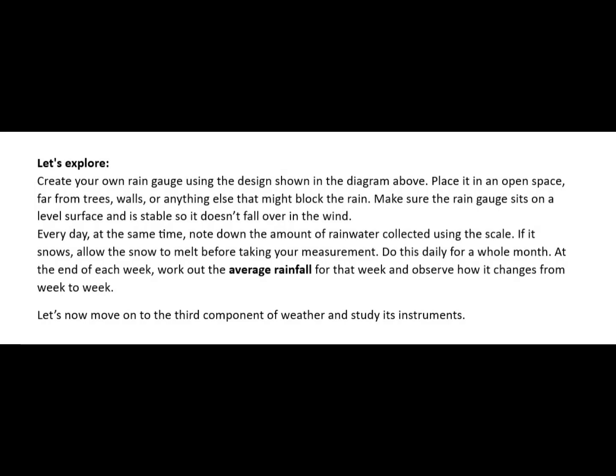Let's explore. Create your own rain gauge using the design shown in the diagram above. Place it in an open space, far from trees, walls, or anything else that might block the rain. Make sure the rain gauge sits on a level surface and is stable so it doesn't fall over in the wind. Every day, at the same time, note down the amount of rainwater collected using the scale. If it snows, allow the snow to melt before taking your measurement. Do this daily for a whole month. At the end of each week, work out the average rainfall for that week and observe how it changes from week to week. Let's now move on to the third component of weather and study its instruments.